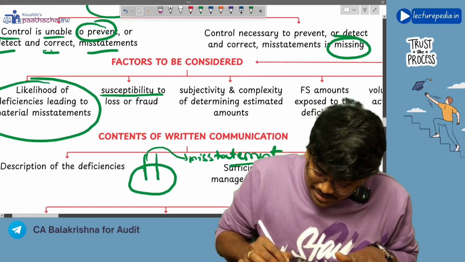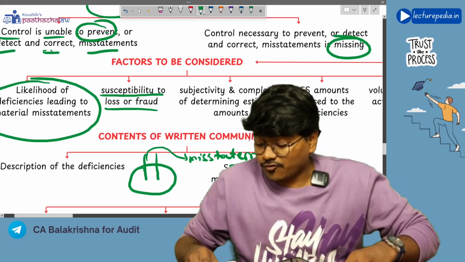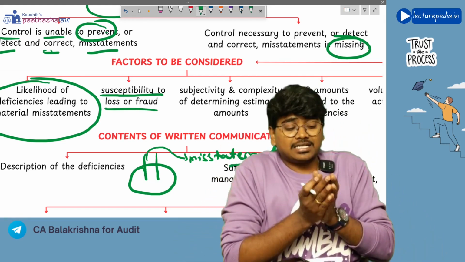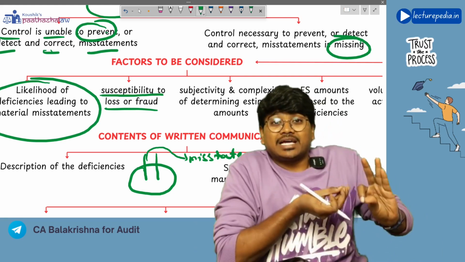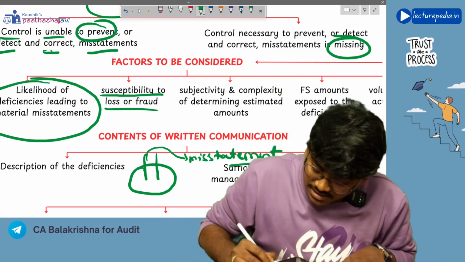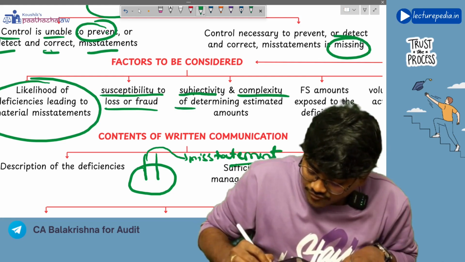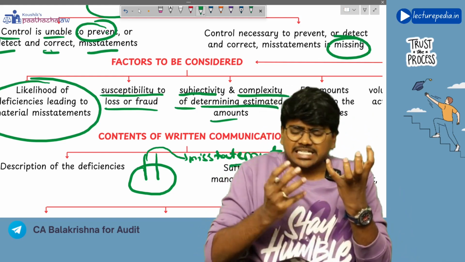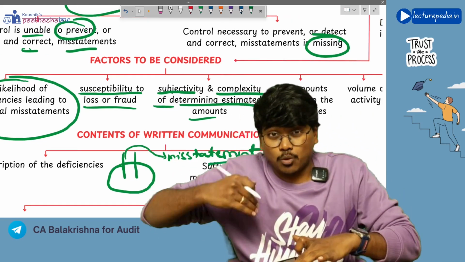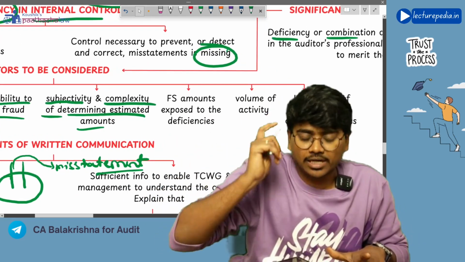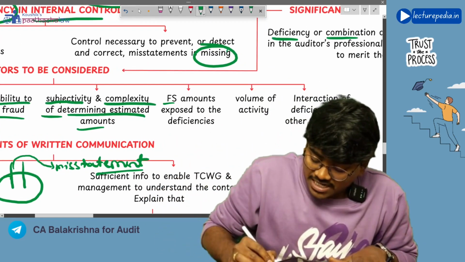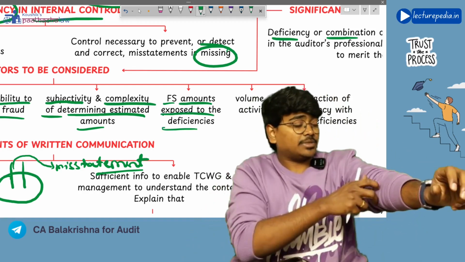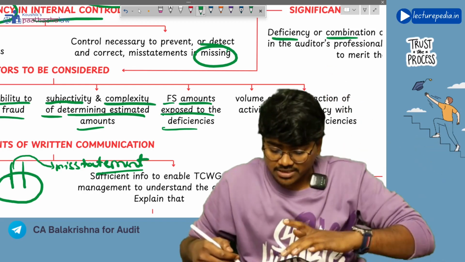Next, susceptibility to loss or fraud. Susceptibility means the possibility. What is the possibility that this deficiency in the internal control can lead to fraud or loss? Next, subjectivity and complexity of determining estimated amounts. How much subjectivity and complexity is involved? If more subjectivity and complexity is involved, then you will call it a significant deficiency. Next, financial statement amounts exposed to the deficiency. Which financial statement amounts are exposed to the deficiency, that also you will consider.